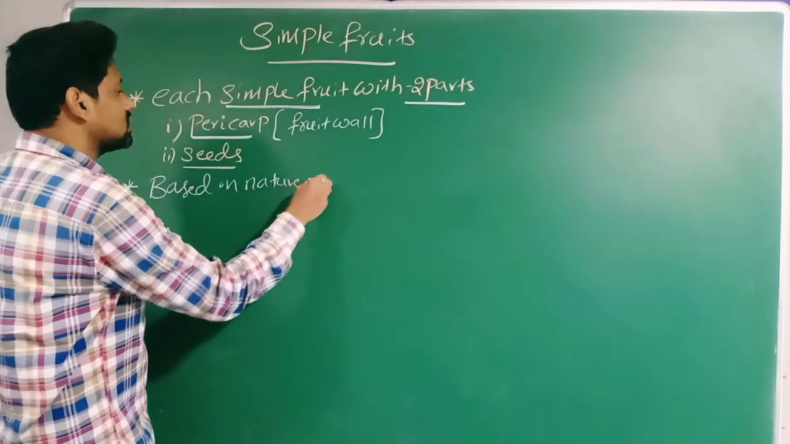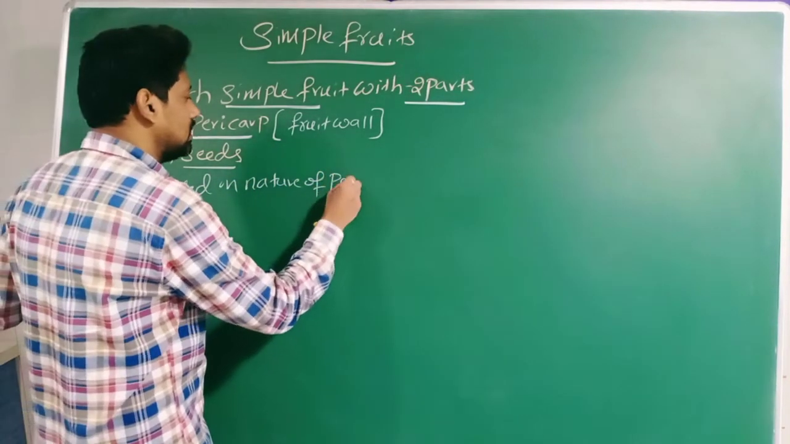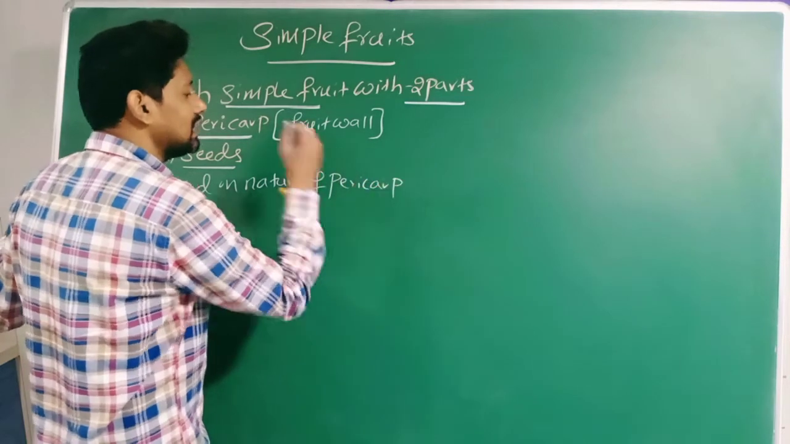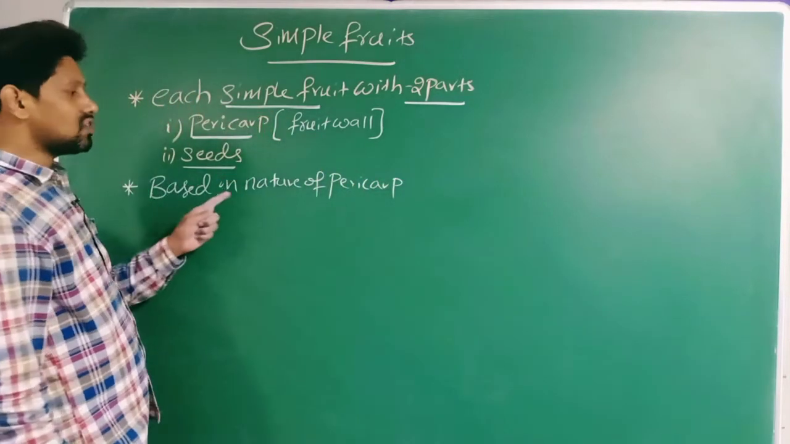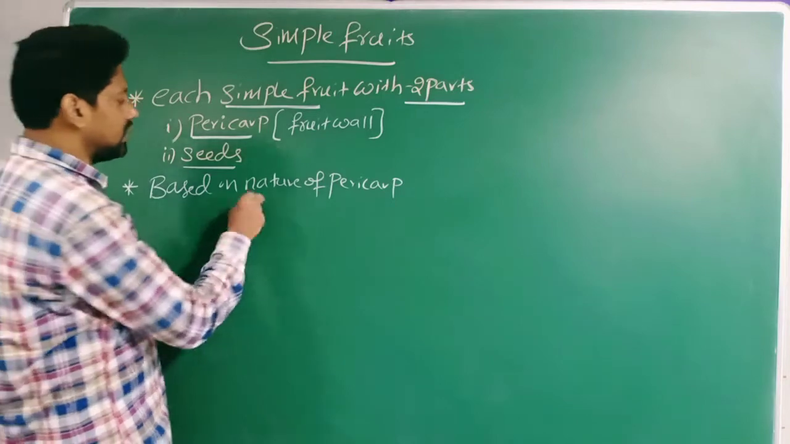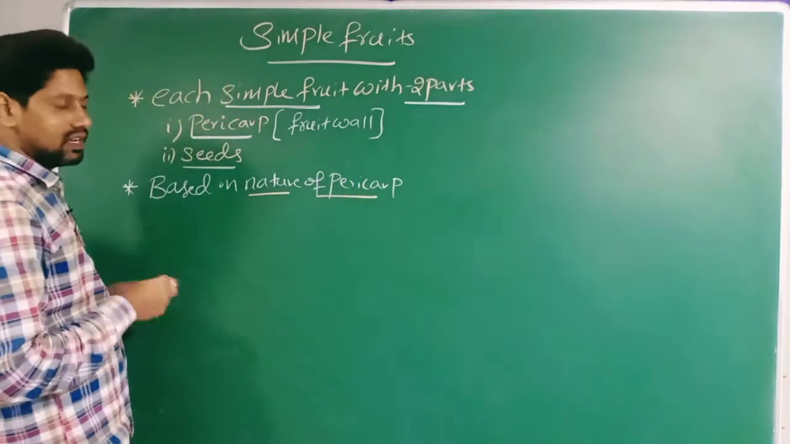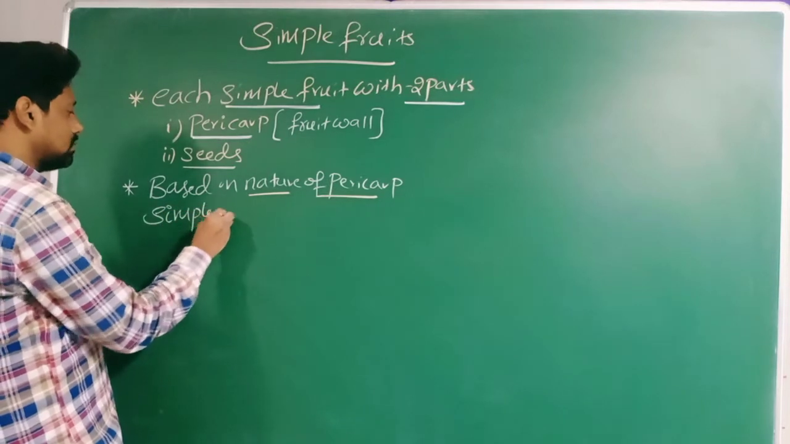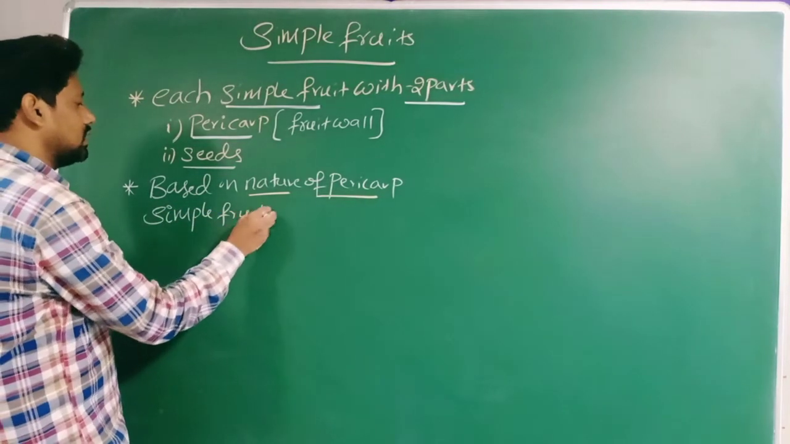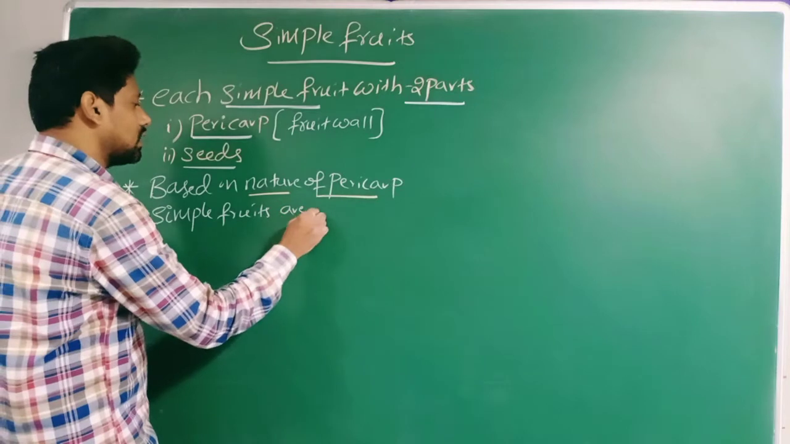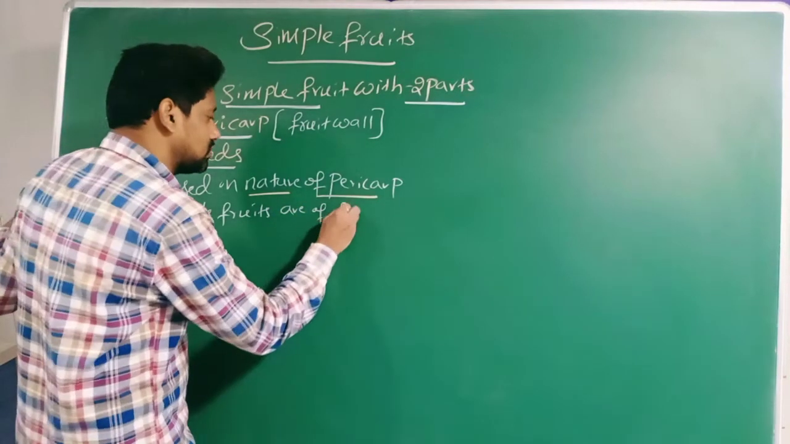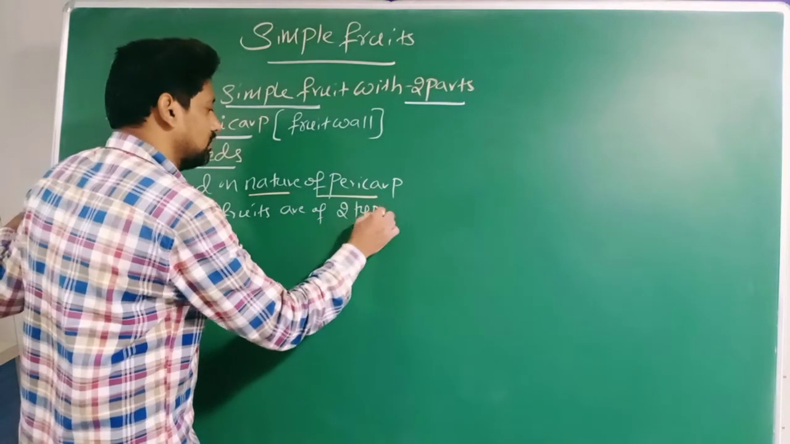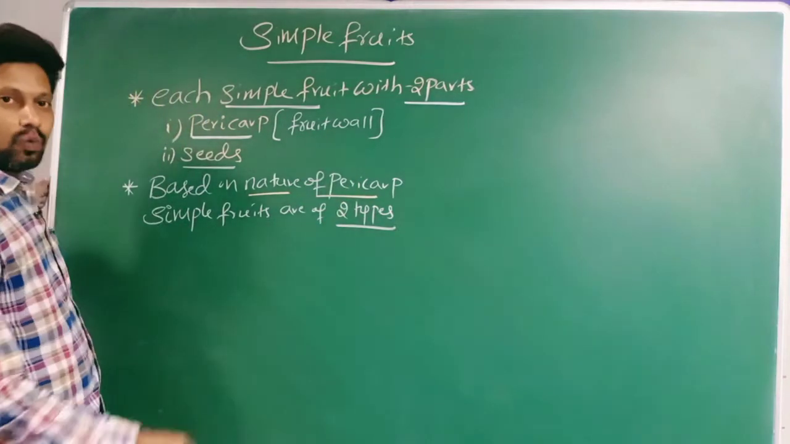Based on the nature of what, sir? Pericarp. What is the meaning of pericarp? Fruit wall. Based on the nature of pericarp, simple fruits. Simple fruits are of how many types? Two types. What are they, sir?